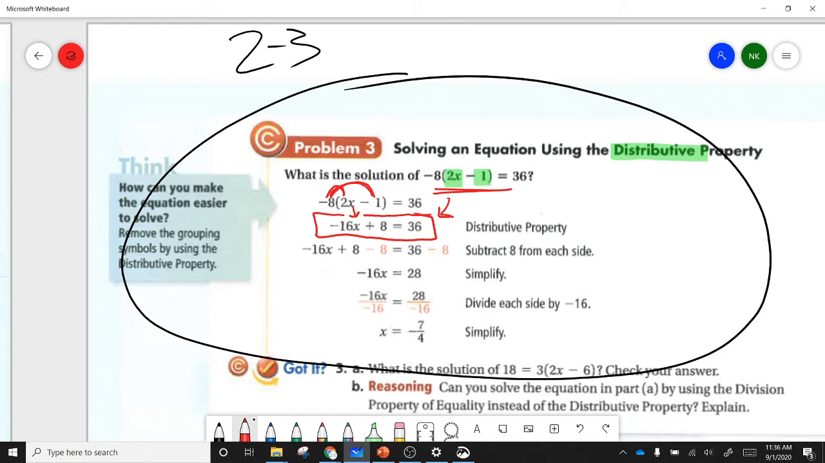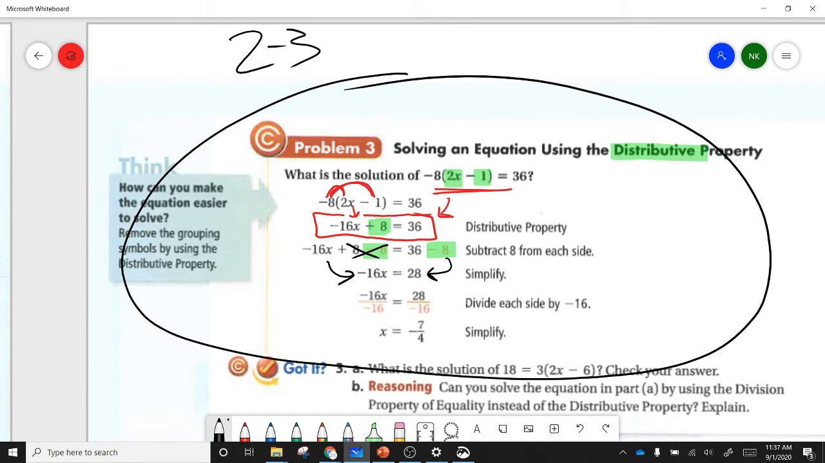So now we take care of the number that's the furthest away from the variable. It's going to require either addition or subtraction. And that's the way that I remember it. If it's right next to the variable, we save it for later. The number right next to the x, save it for later. Let's get rid of this 8 first. We do that by subtracting 8, keep it equal, take it away from both sides. And then all we've got is our negative 16x.